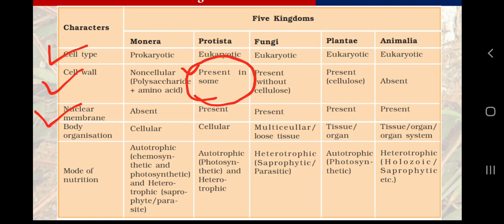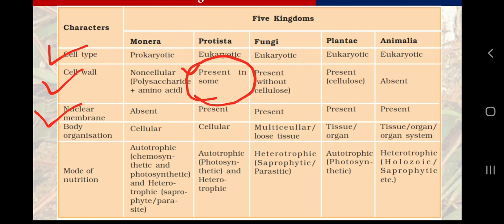These are 5 groups. So when we are going to study these 5 groups, in one group you are going to find some plant like features, in other group you are going to have fungi like features, and in the rest of the groups you are going to have animal like features. So in some plant like features, in some animal like features, in some fungi like features. So it is a diverse group. So it will have all the features, present in some, absent in some.